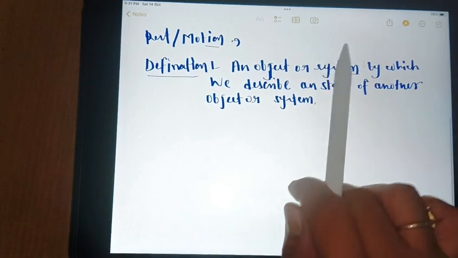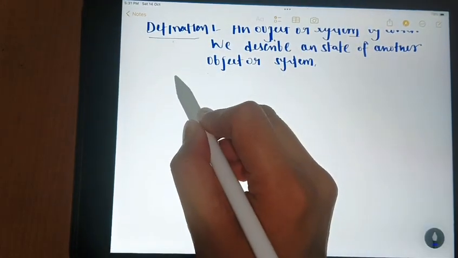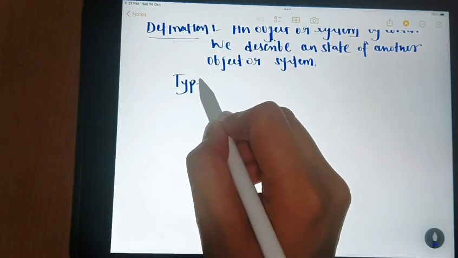Okay, so we have two types of frame of reference.